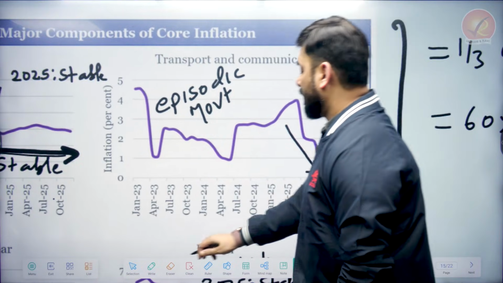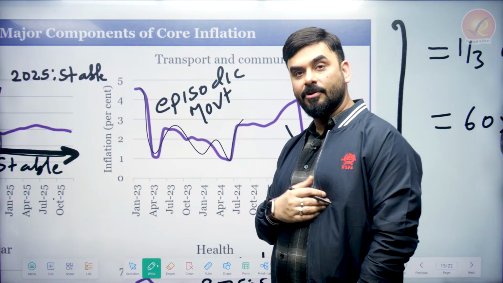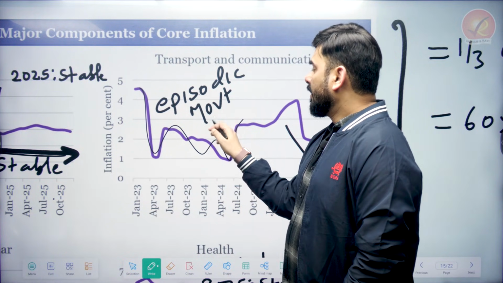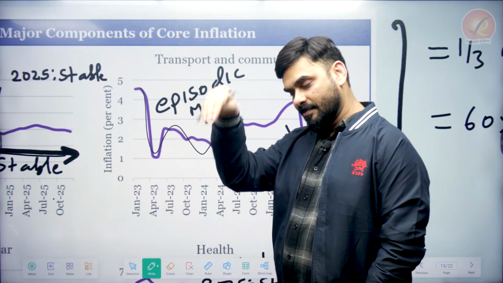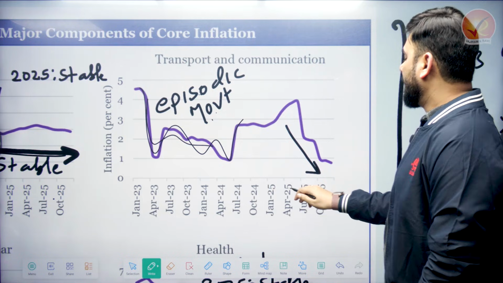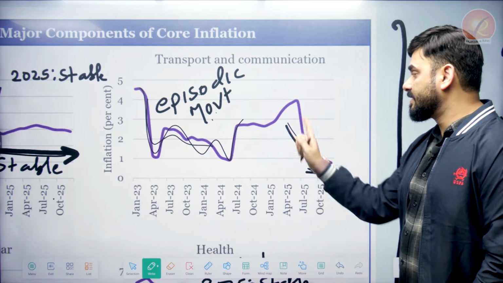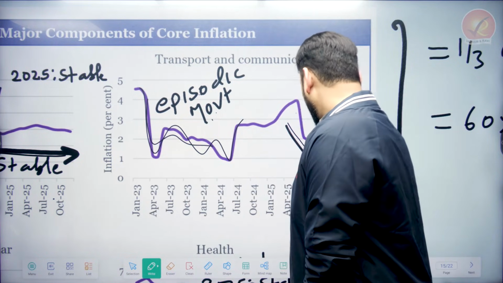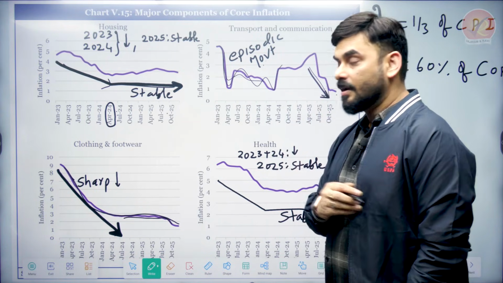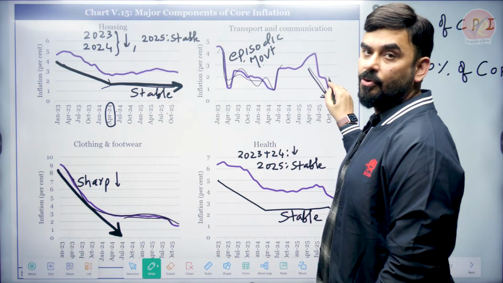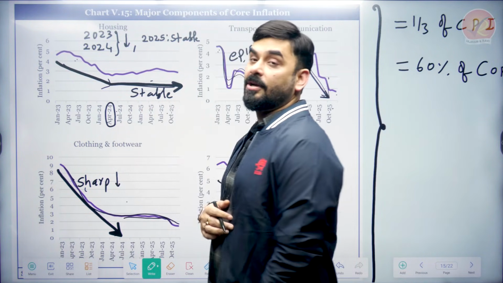Now let us look at transport and communication. Transport and communication is showing up and down because of global volatility in petrol and diesel prices, crude oil. It is called episodic movement. Episodic means because of some event or episode, sometimes the price will rise, sometimes the price will fall. So episodic movement. But then in 25, after April 2025, the prices of transport and communication are coming down. So this is not the reason for core inflation. If somebody asks you whether transport and communication is the reason for core inflation now? No. Earlier, yes. See here the price was high. Now, no. Housing, yes. Clothes, earlier it was, now it is not.